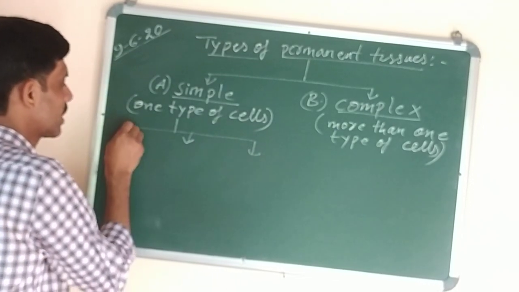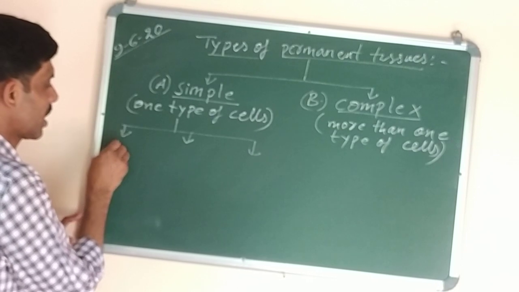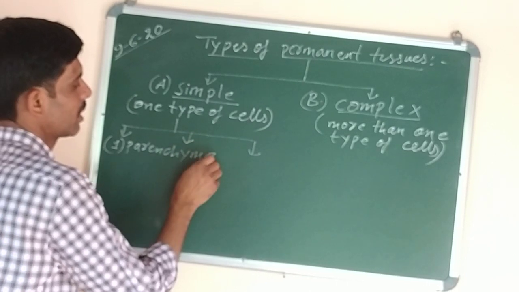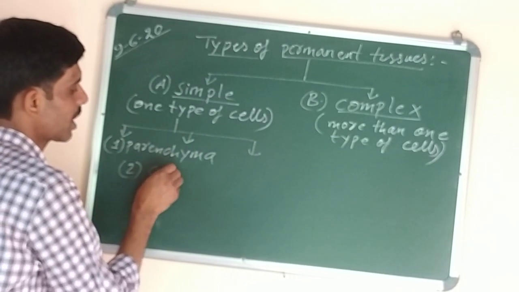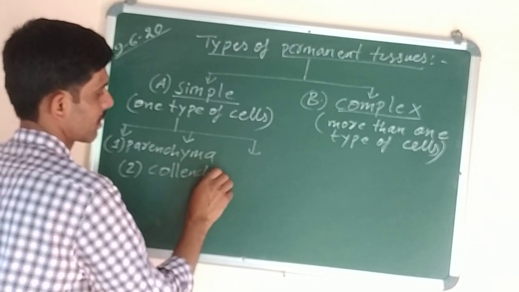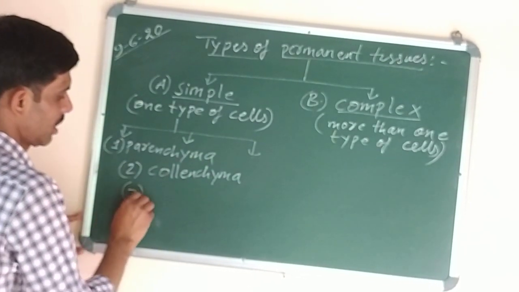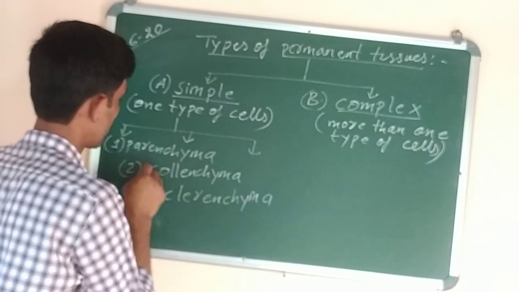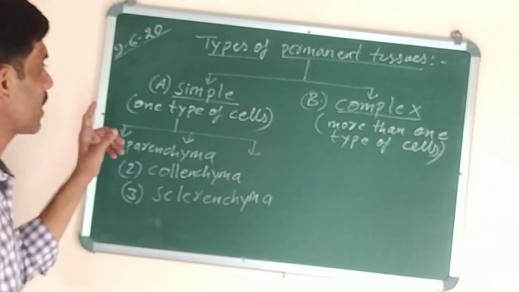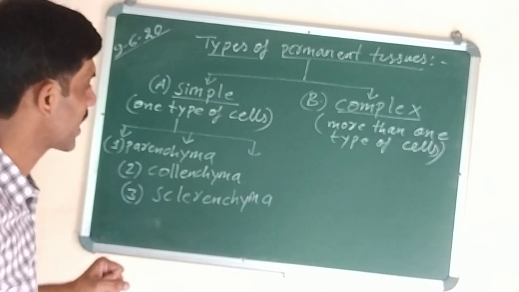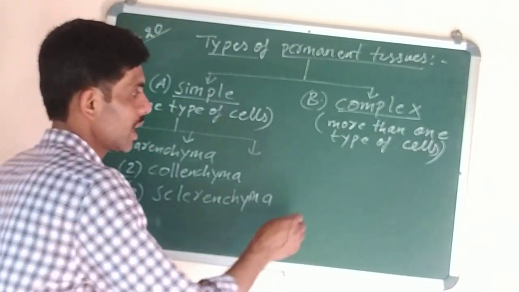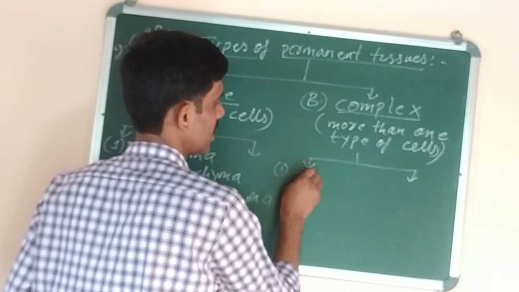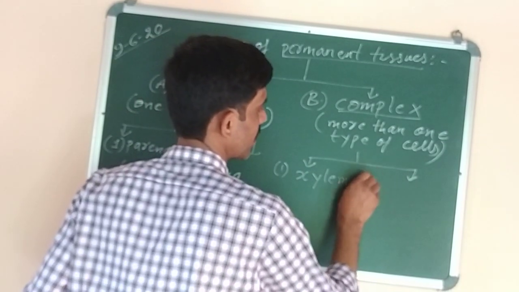Now, simple tissue are further classified into three types. What are they? Parenchyma, number one. Number two, collenchyma, and the third one is sclerenchyma. So parenchyma, collenchyma, sclerenchyma are the three types of simple permanent tissue which is made up of only one type of cells. Then complex permanent tissue is further divided into two types. What are they? Xylem and phloem.